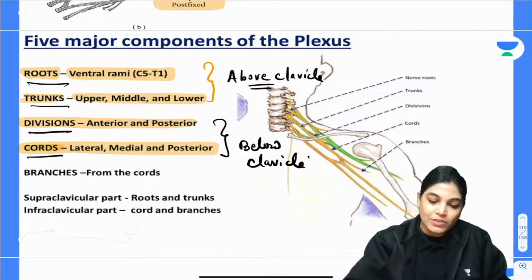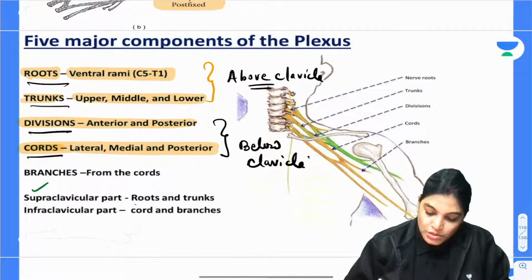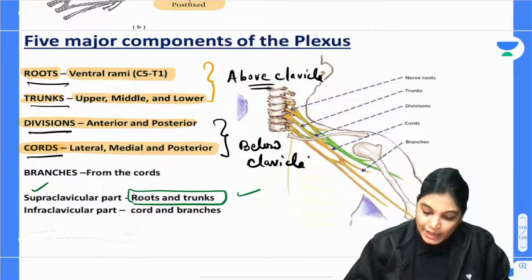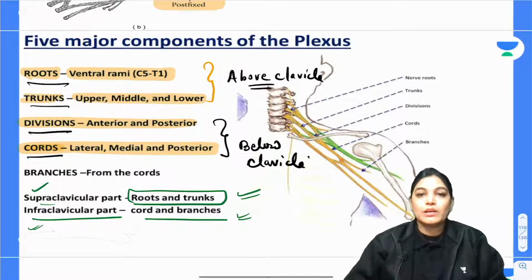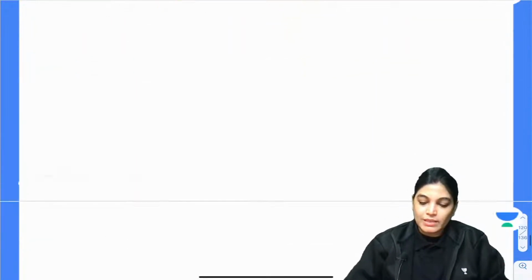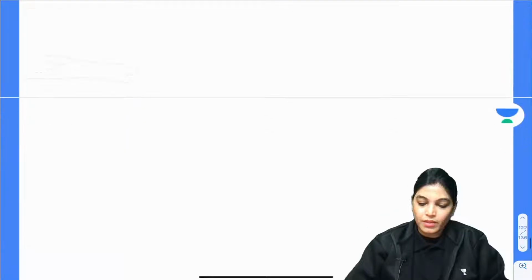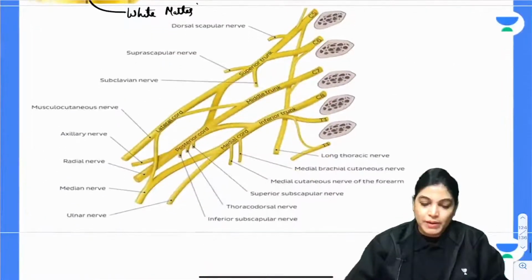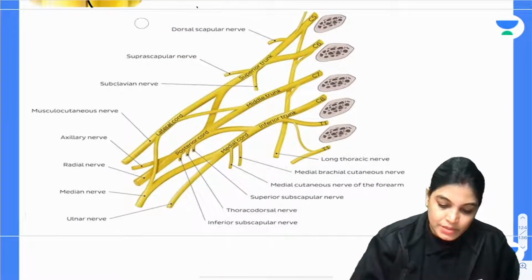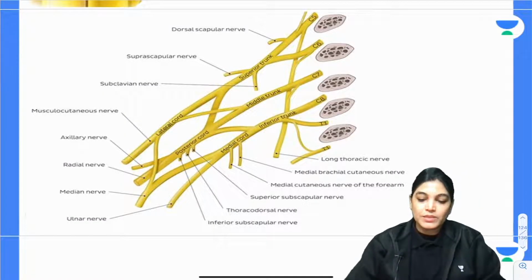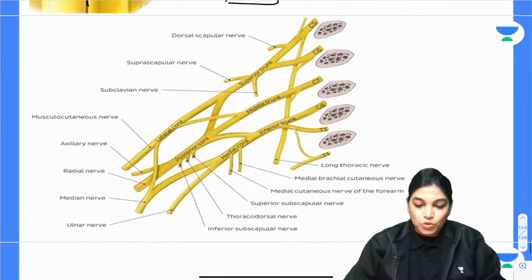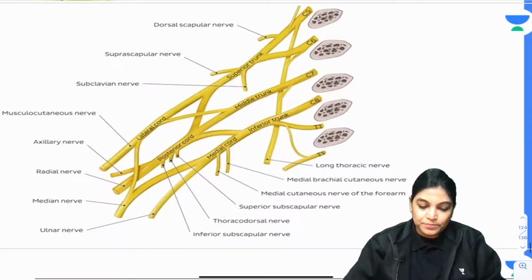So here, all the branches which are taking from the roots and trunks are called supraclavicular component, and all the branches from the cords are called infraclavicular components. Okay. Now let's talk about the branches of brachial plexus or different components. So for this I will show you this diagram again. This is the diagram of brachial plexus, more systematic to make you understand.